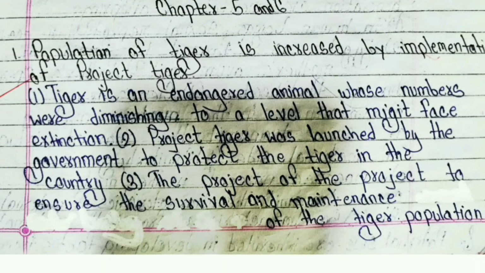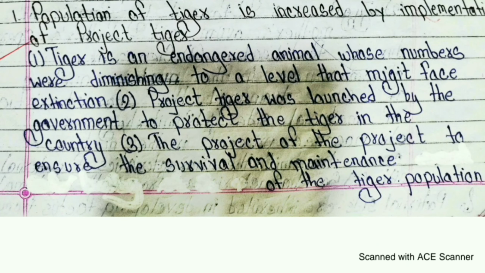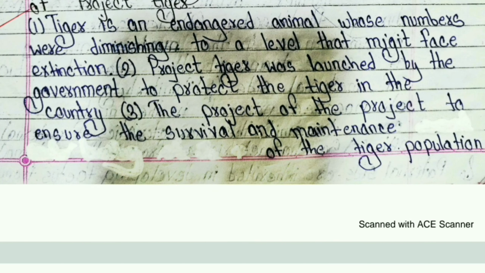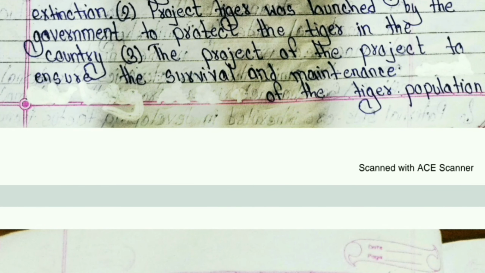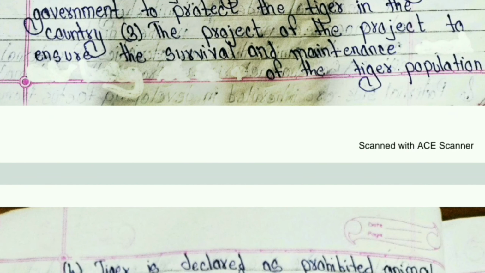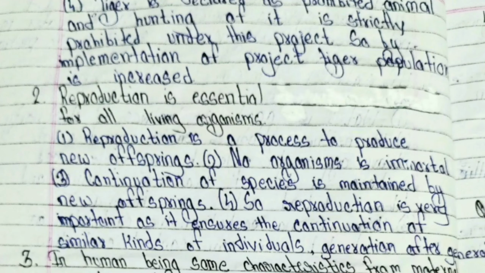Chapter 5 and 6, number 1. The population of tigers is increased by implementation of Project Tiger. Number 1. Tiger is an endangered animal whose numbers were diminishing to a level that might face extinction. Second number, Project Tiger was launched by the government to protect the tiger in the country. Third, the project ensures the survival and maintenance of the tiger population. 4. Tiger is declared a prohibited animal and hunting of it is strictly prohibited under this project, so by implementation of Project Tiger, the population is increased.